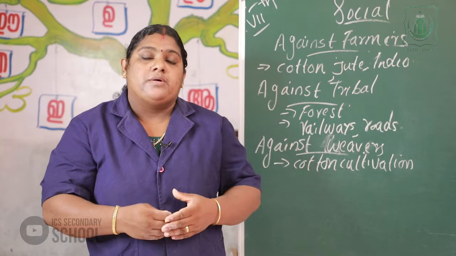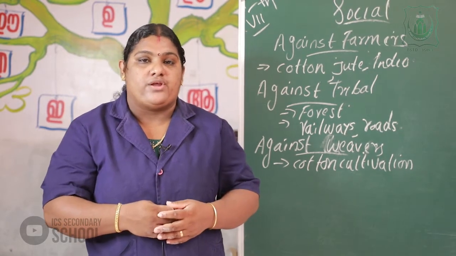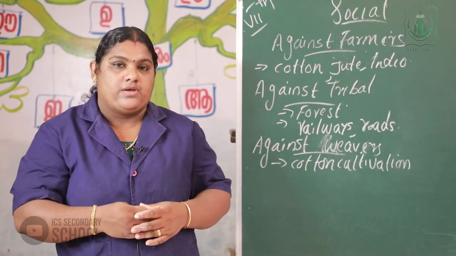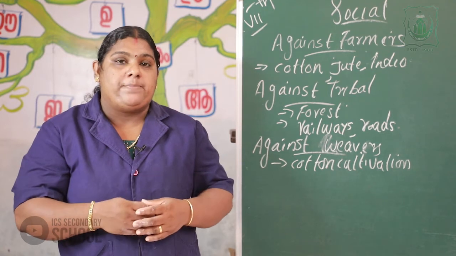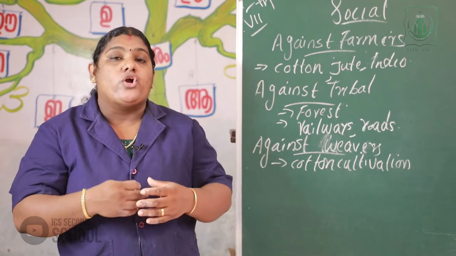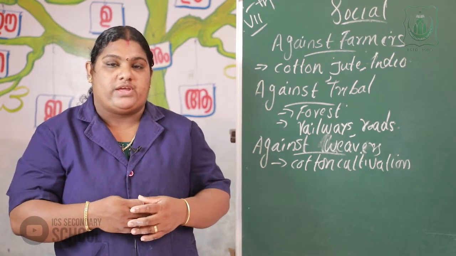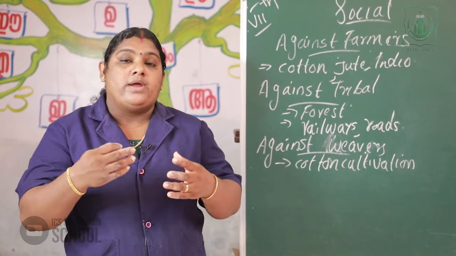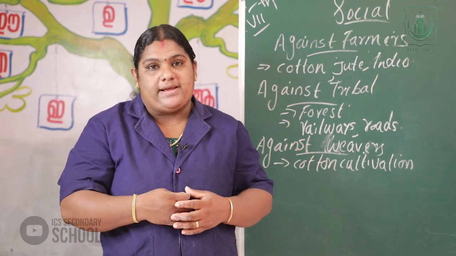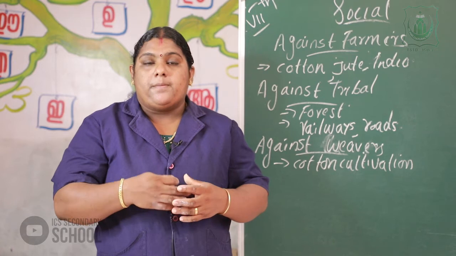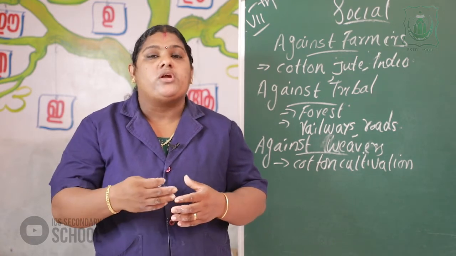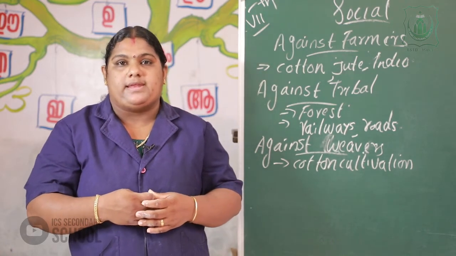What are the reasons for the decline of cotton cultivation in India? Most of the people in India were engaged in weaving as their main occupation. They were very popular in cotton cultivation. But gradually it began to decline in India.